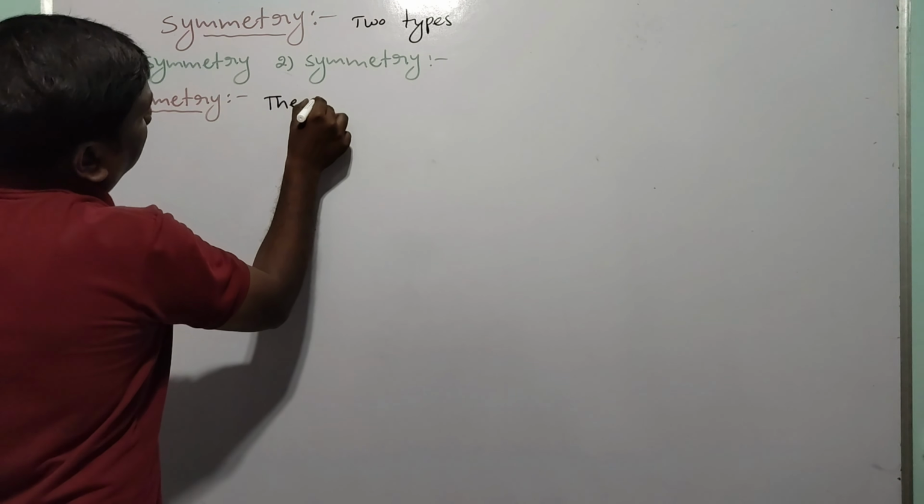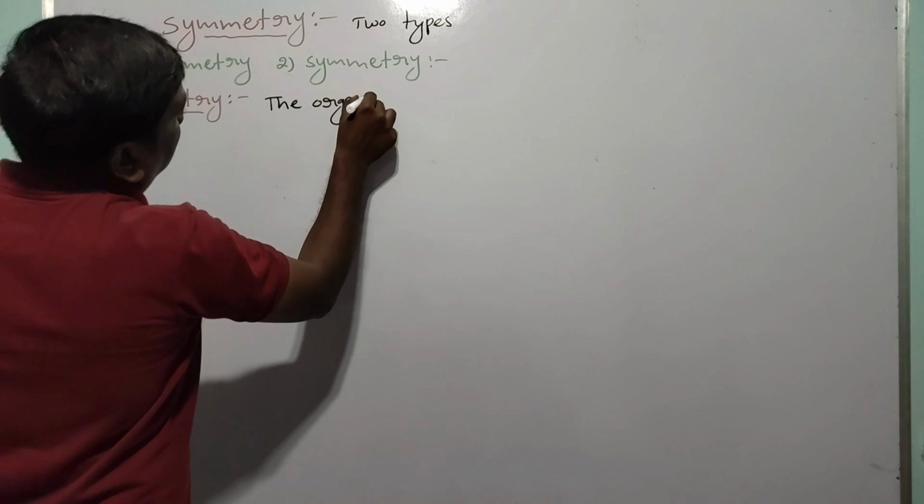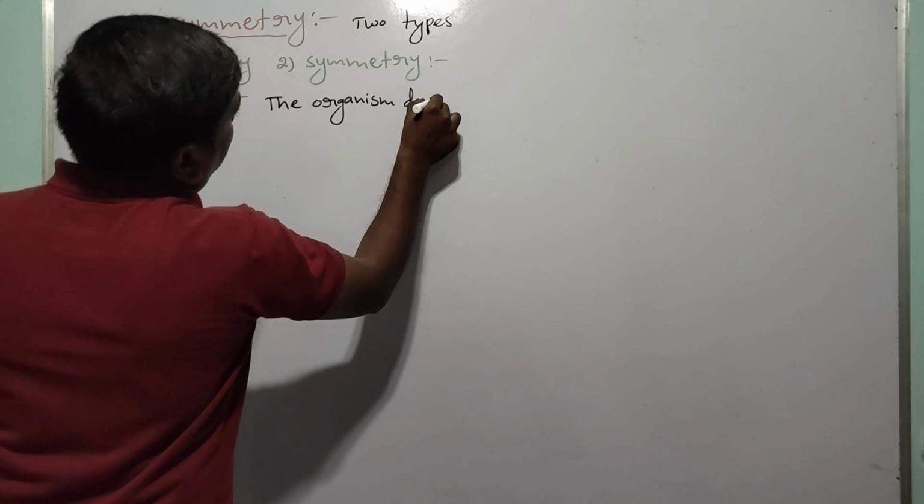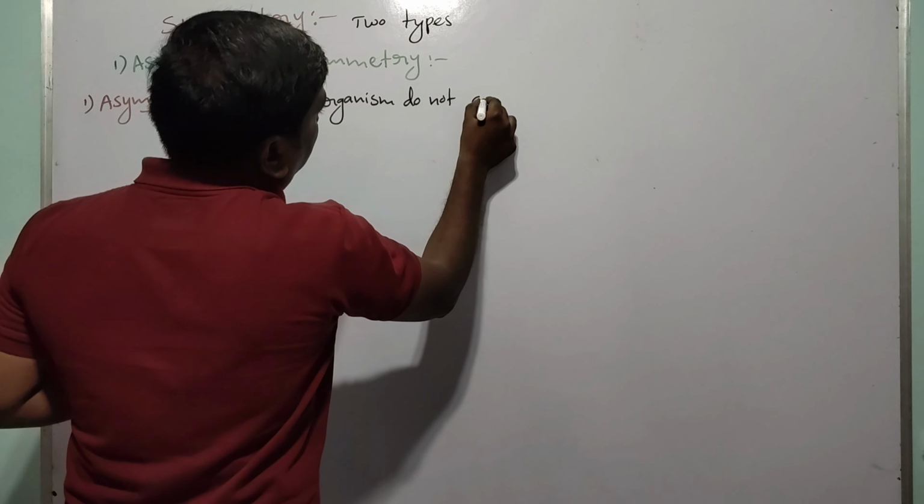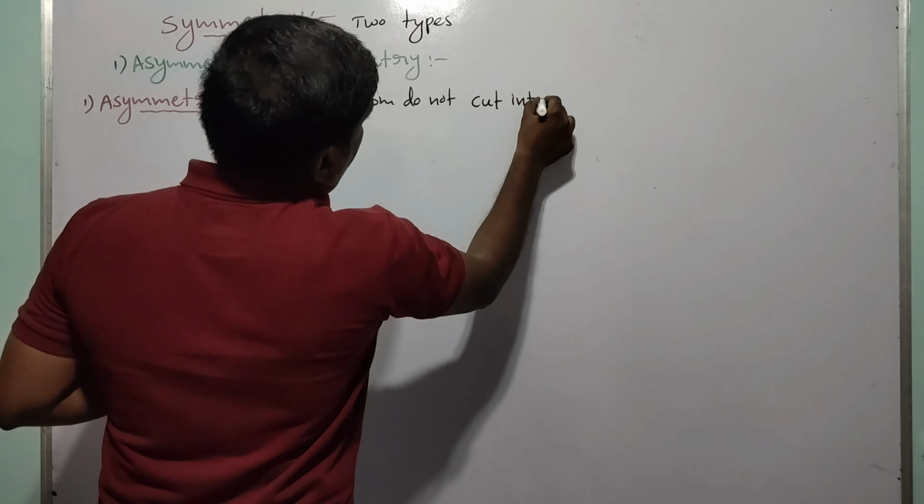The organism cut from anterior to posterior through the central axis, if it does not cut into two equal parts, is called asymmetry.